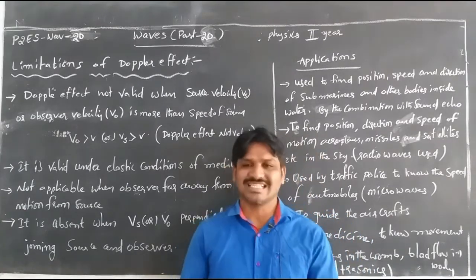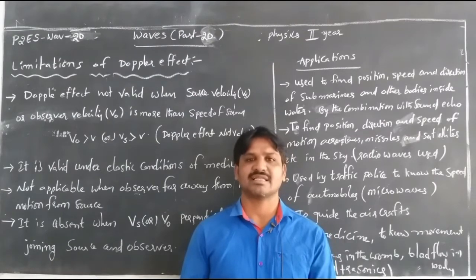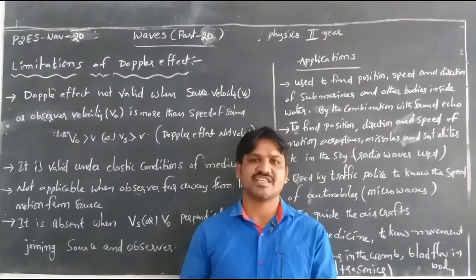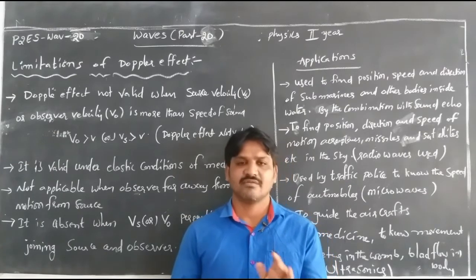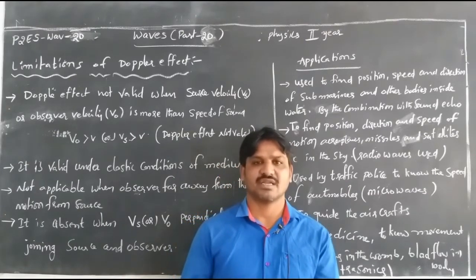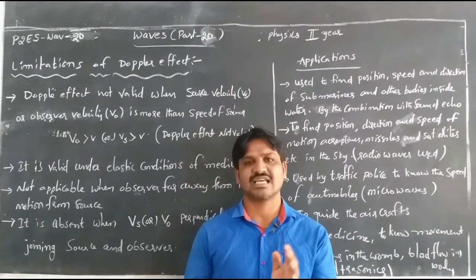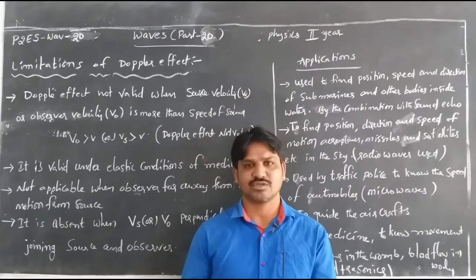By using the general expression, we saw how to find the apparent frequency by applying the sign conventions with reference to the direction of the speed of sound. By taking the speed of sound as a reference, if the direction of the source and the direction of the observer are in the same direction as the speed of sound, it is taken as positive.